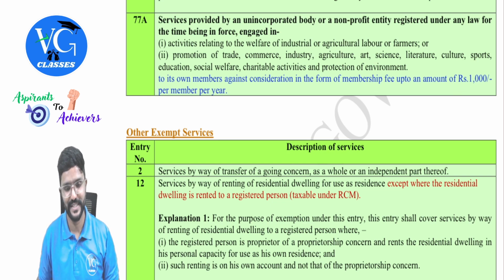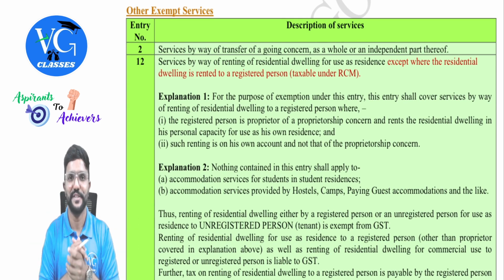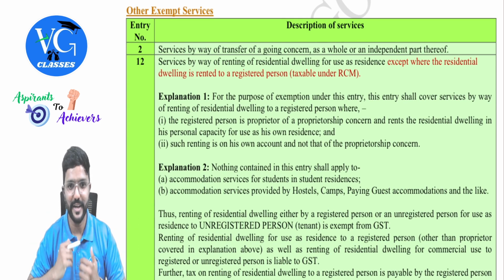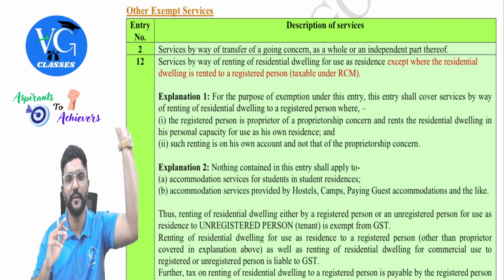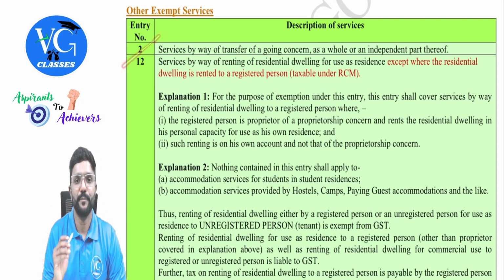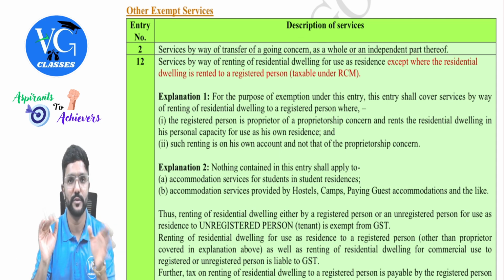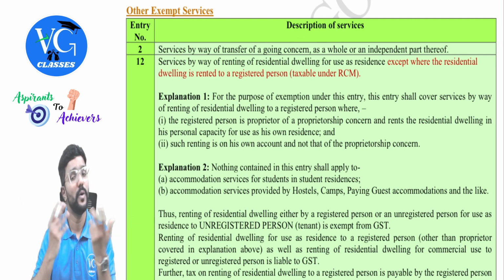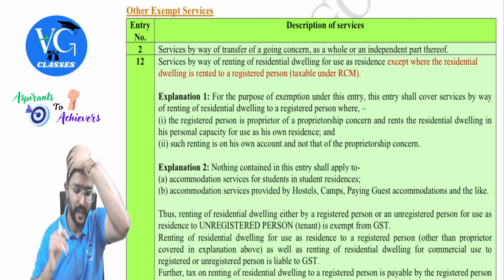Fully taxable, guys. Yes, the last list: other exempt services. So here also the number of exemptions is more, but all others, whatever is not covered in any of the above categories, I have put here. So what are those? One by one. Entry 2: services by way of transfer of a going concern, that is a business, as a whole or an independent part thereof, is exempt, guys. No matter who is the transferor, who is the recipient, what is the consideration, it is always fully exempt.